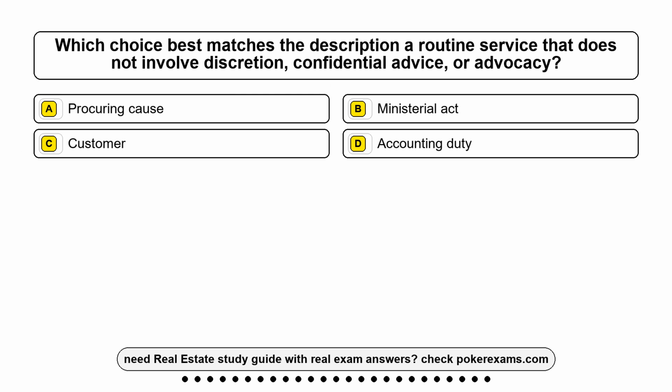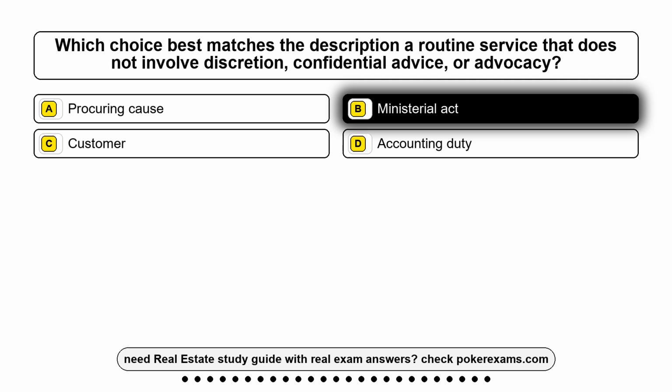Question 16. Which choice best matches the description: a routine service that does not involve discretion, confidential advice, or advocacy? Option A, a procuring cause. Option B, ministerial act. Option C, customer. Option D, accounting duty. The correct answer is option B, ministerial act.